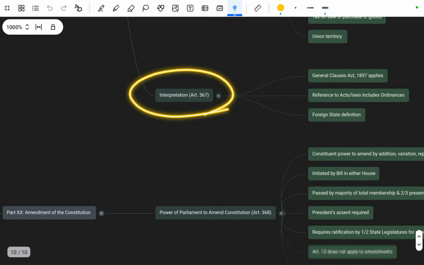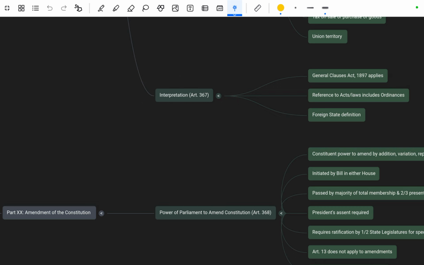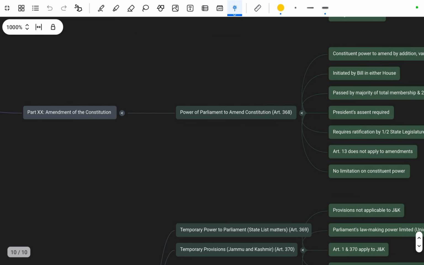OK, next is Article 367, that is interpretation. It mentions that the General Clauses Act 1897 applies, references to an Act or law include ordinances, and the definition of foreign state.